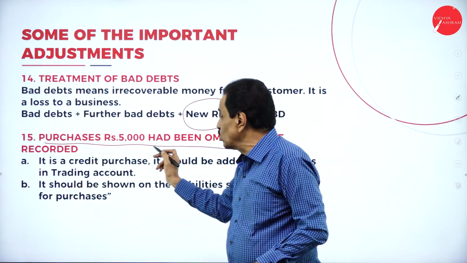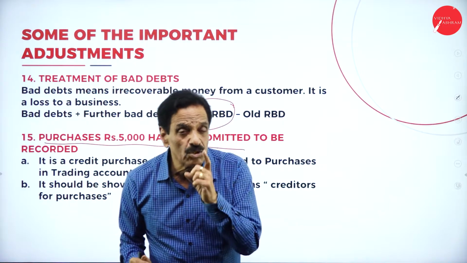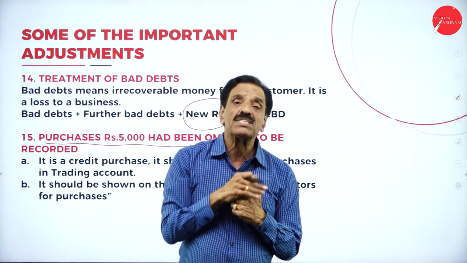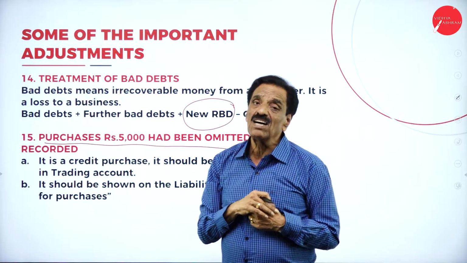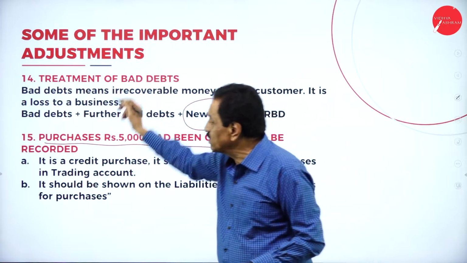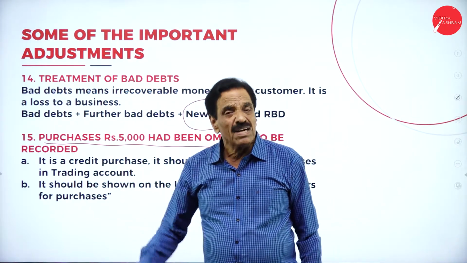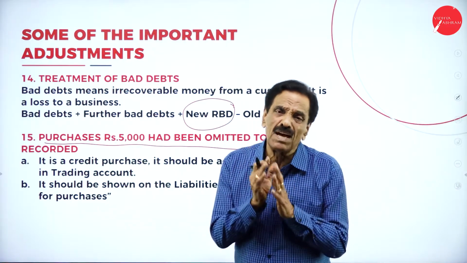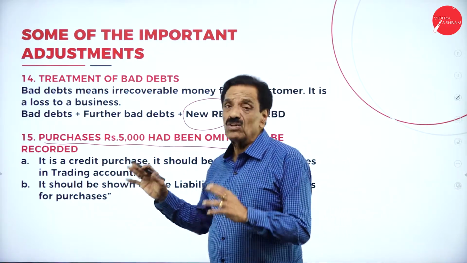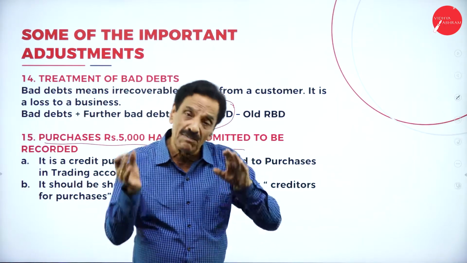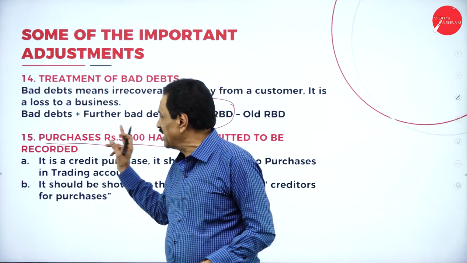If it is omitted, how to do it? 5,000 should be added to purchases as a credit purchase. Then 5,000 should be shown on the liability side of the balance sheet as creditor for purchases. I have taken all these adjustments from the question paper. I've explained them in detail. These are the general adjustments they are going to ask. You have to understand them before solving the problem. When you are solving, I will explain once again regarding bad debt and new RBD.